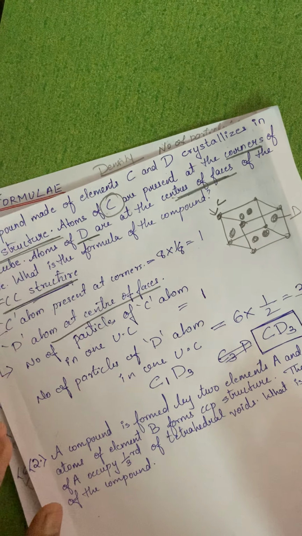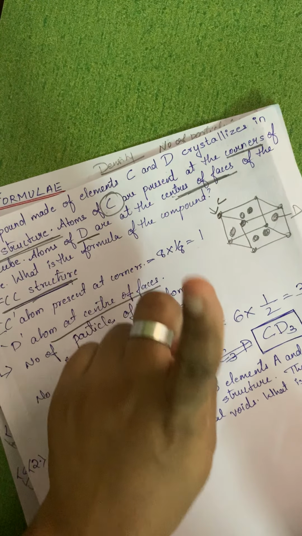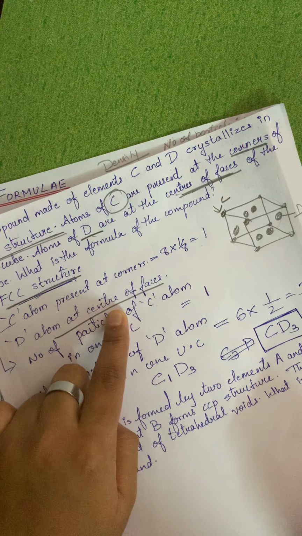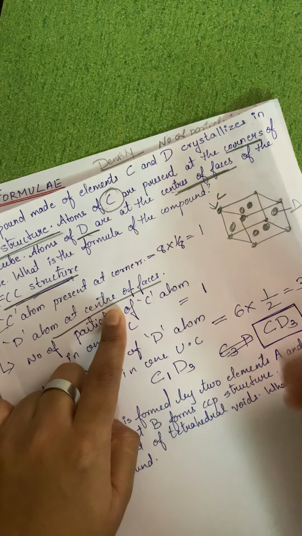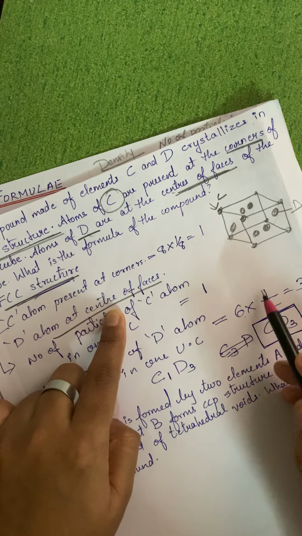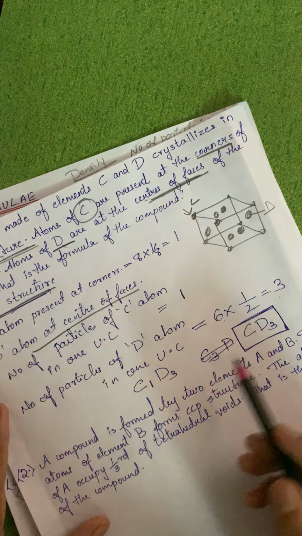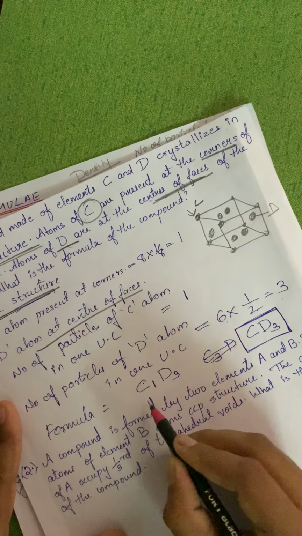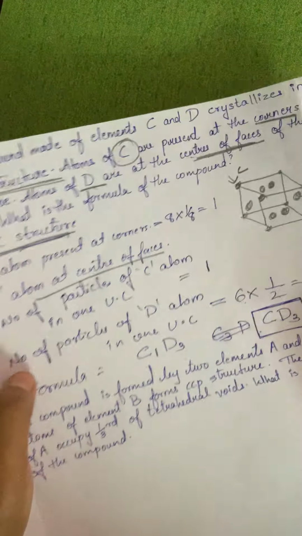Hopefully this is very simple. C at the corners means the contribution is 1. D at the faces: how many faces are there? 1, 2, 3, 4, 5 and 6 down, so 6 faces, and the contribution in each face is half, therefore it is 3. So the formula is C1D3, that is CD3. Okay, so this is understood. Next one.